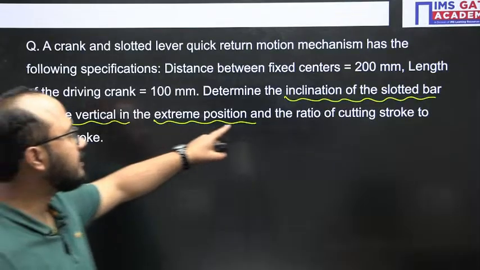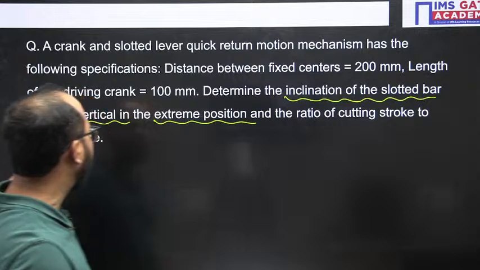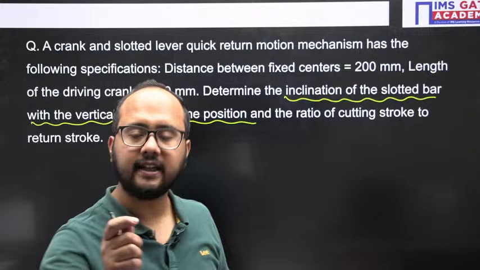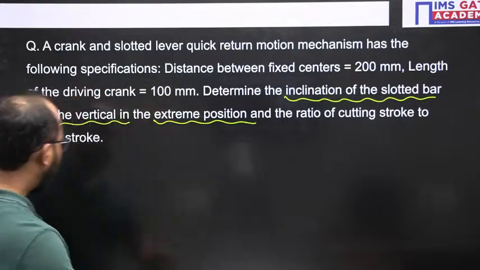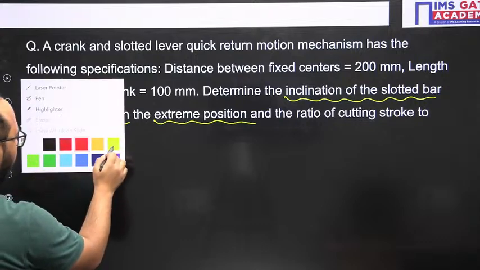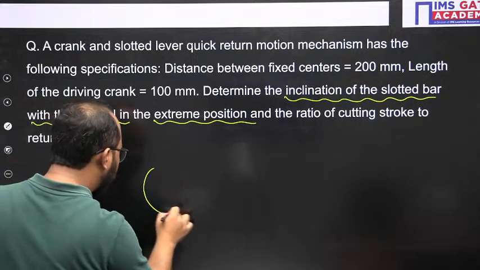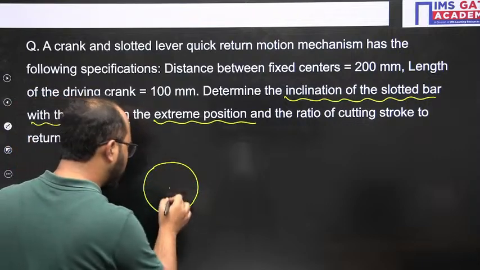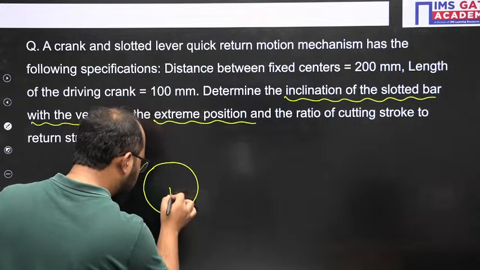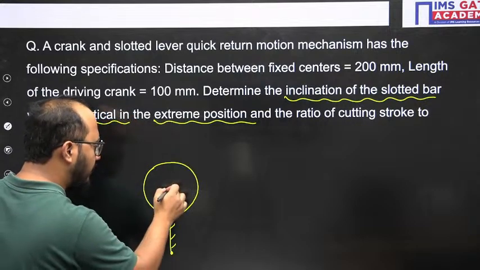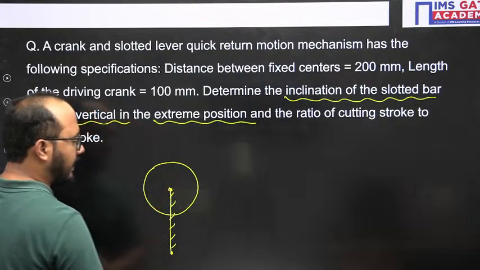Now, coming back to the question here: determine the inclination of the slotted bar with the vertical in the extreme position. So here the first step is to draw the extreme position diagram. How will we draw it? Simply, first we have to draw a circle, because the crank is under complete rotation. This is our fixed link, the point about which the slotted bar will be oscillating, and this is the crank.